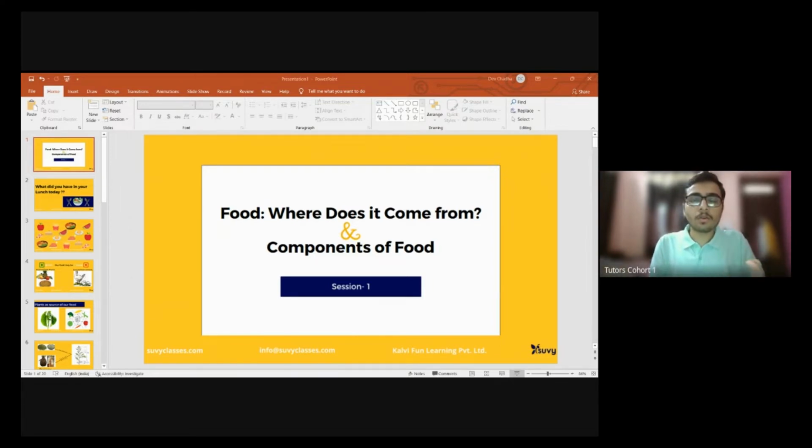Okay. So today we'll be covering unit 1 and unit 2 from your syllabus. All right. The first unit is, as you can see here on the screen, food. Where does it come from? And the second is components of food. Okay. So both units are related to a single term, food.